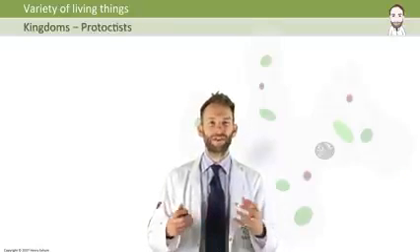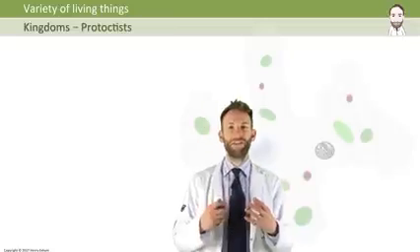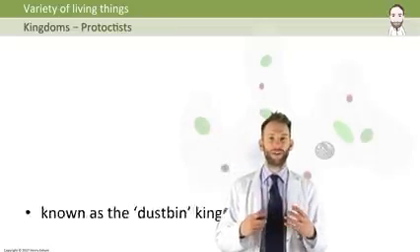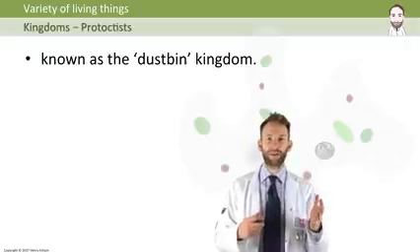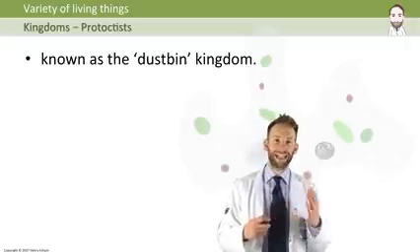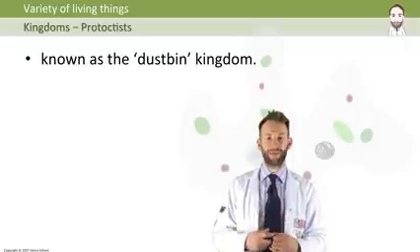Protoctis. Now, protoctis are a strange collection of organisms. They don't really fit into any other groups. They're often referred to as the dustbin kingdom because basically if it's not clearly a plant or clearly an animal or clearly a fungi, then it probably ends up in protoctis.